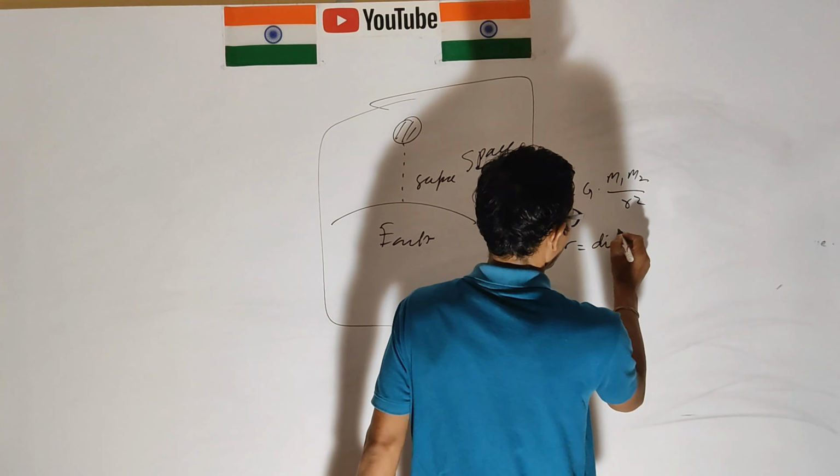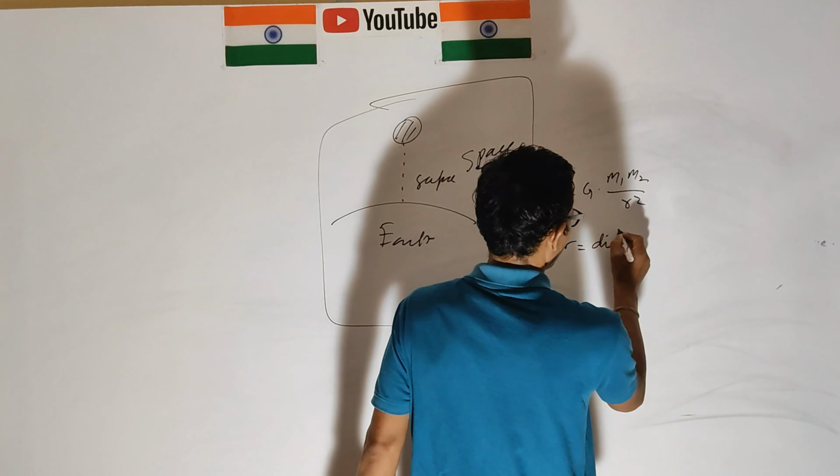And m1 is the mass of the first body, a physical body. It's not quantization or the quantum method. The quantum method is not considered here. The general physics is studied here. So m2 is the mass of the second body.